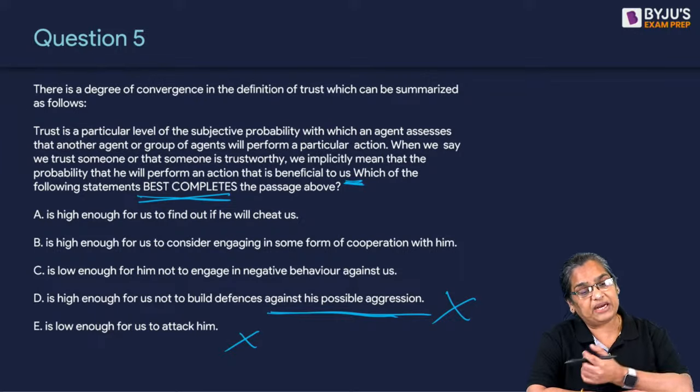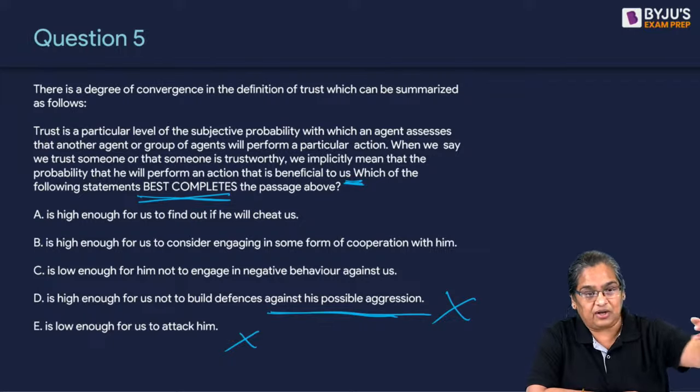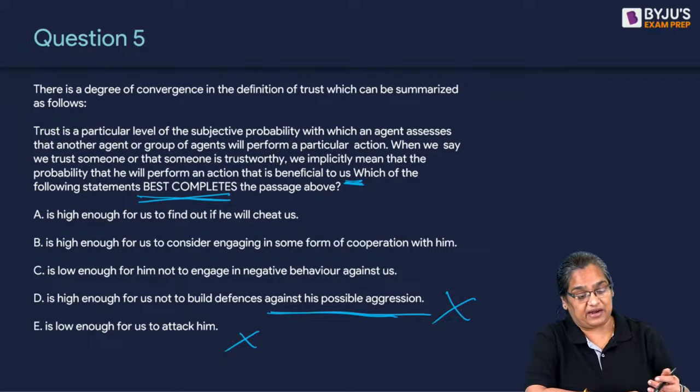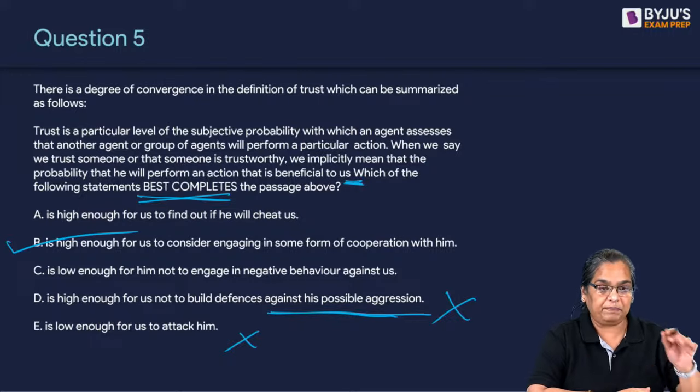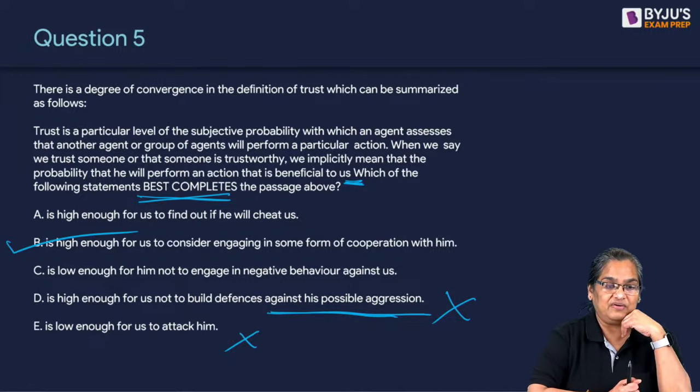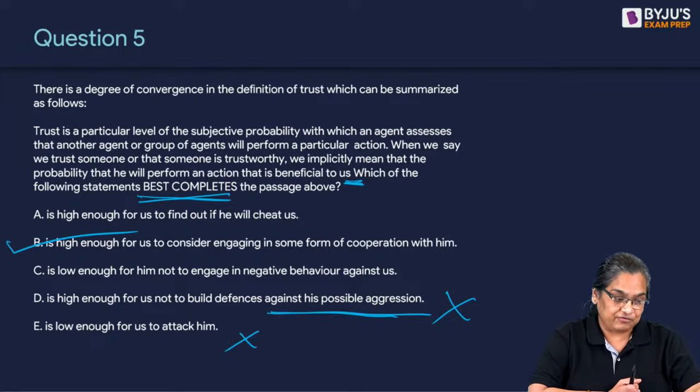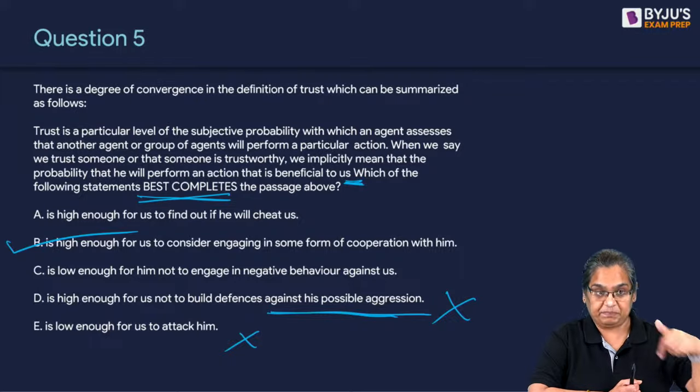So how will you complete the argument based on that? Because you are thinking too much. You are thinking 10 steps ahead. So what is the right answer now? Definitely B. Cannot be D. There is no aggression. There is no confusion. Understood? Clear? If you have defined trust properly and if you have simplified it, then it is B.